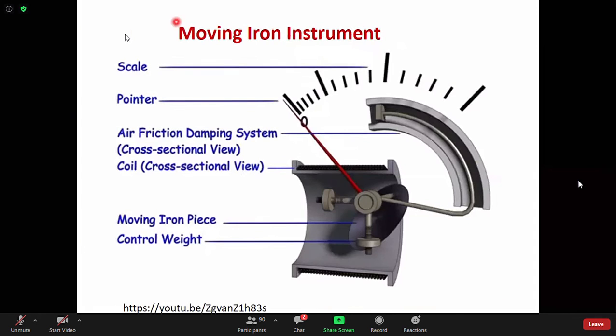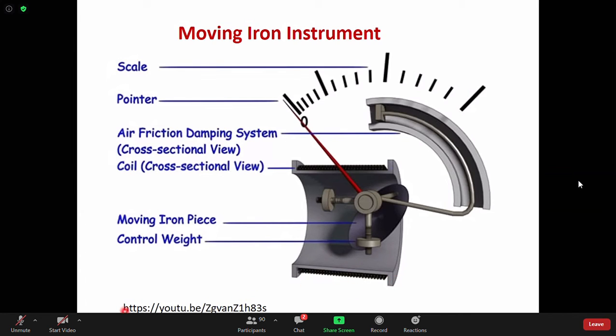The second one is the moving iron. The details of moving iron will be discussed later, so I am giving you only the basic idea, not the details of the structure. In moving iron, the basic thing is that the coil will be fixed. Here, this is the coil. You can see this is the cross section of the coil. These portions are the conductors, or the turns of the coil.